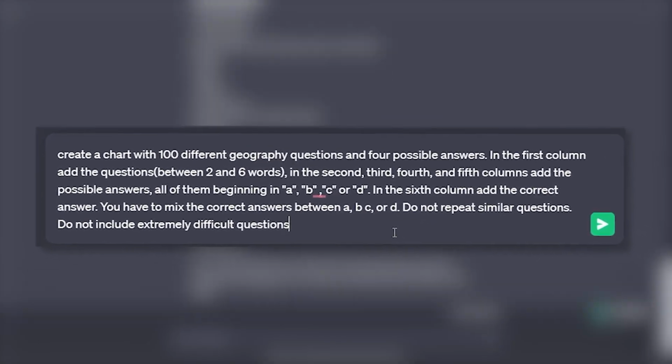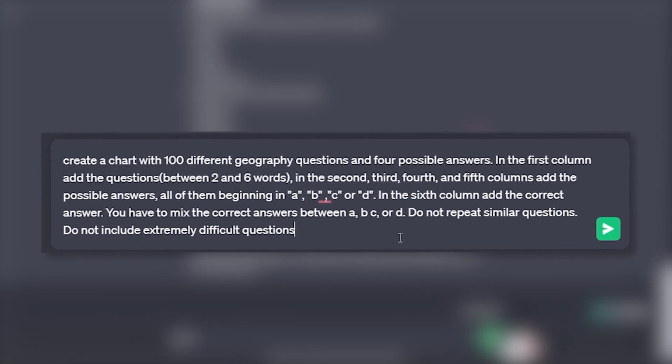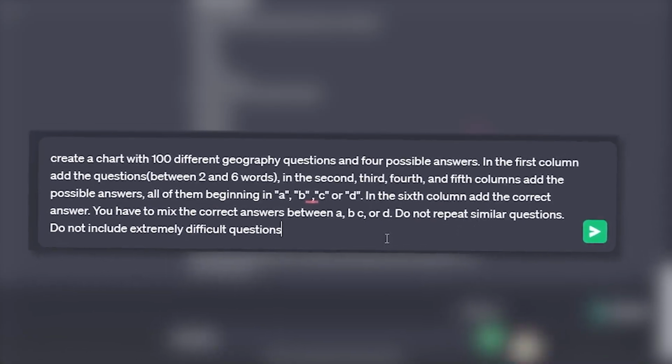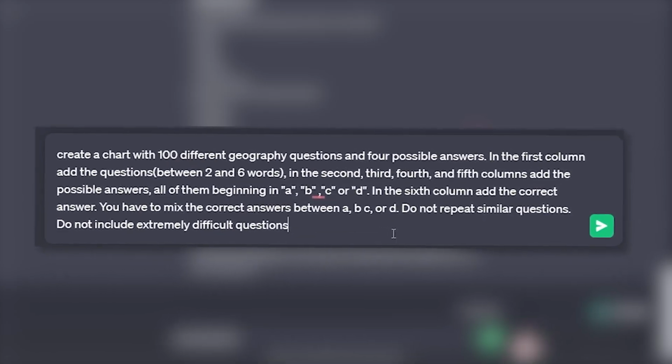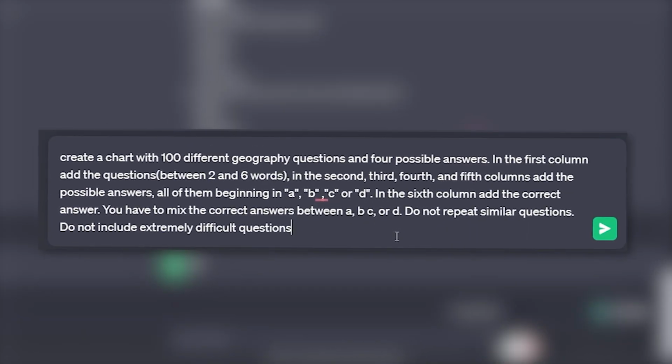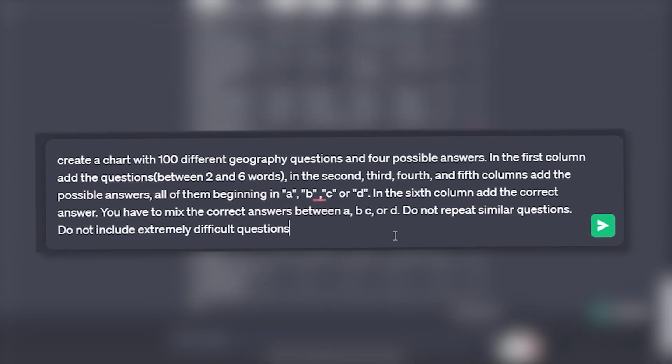In the second, third, fourth, and fifth columns, add the possible answers, all of them beginning with A, B, C, or D. In the sixth column, add the correct answer. You have to mix the correct answers between A, B, C, or D. Do not repeat similar questions. Do not include extremely difficult questions.